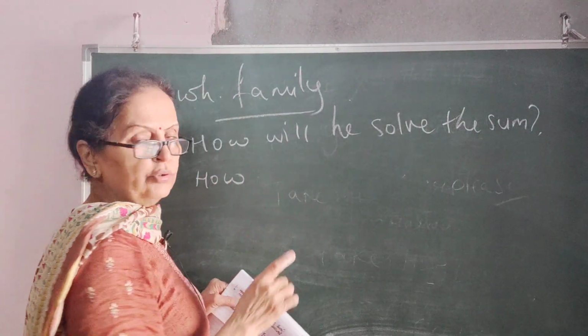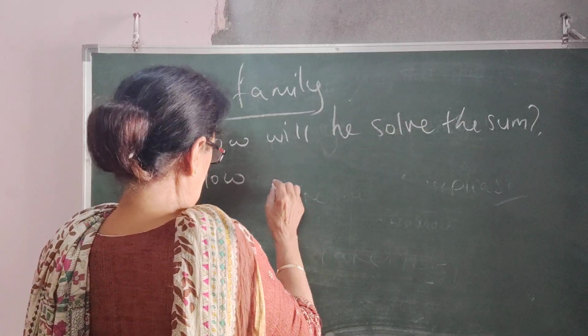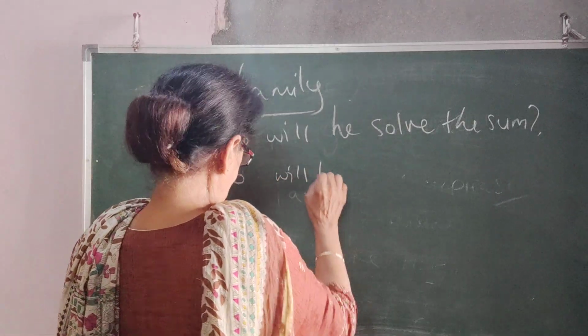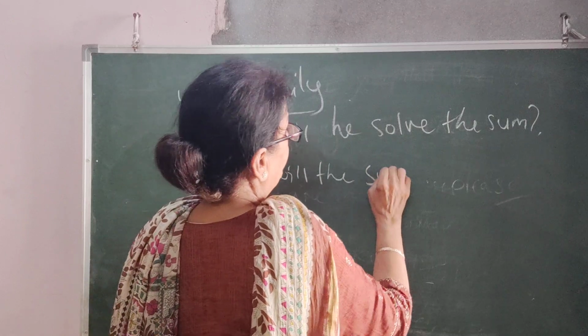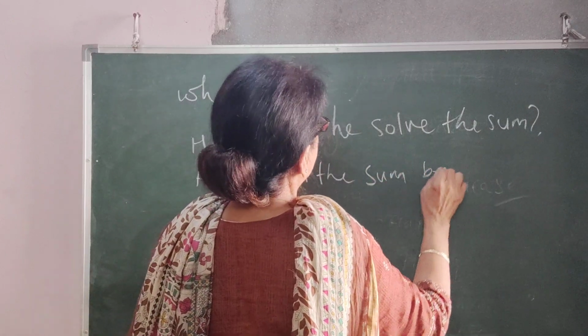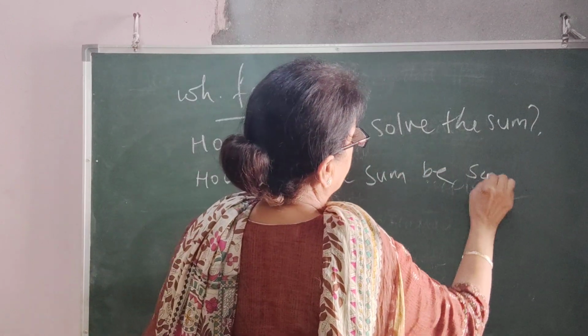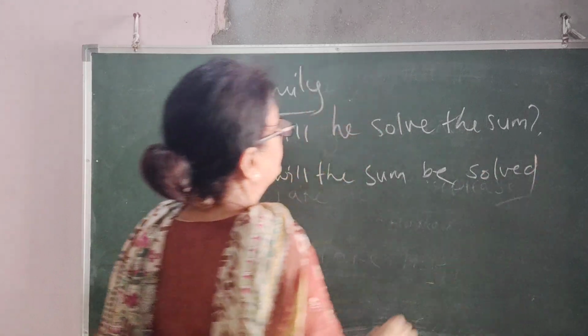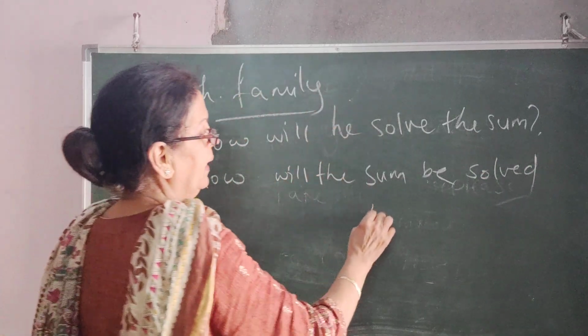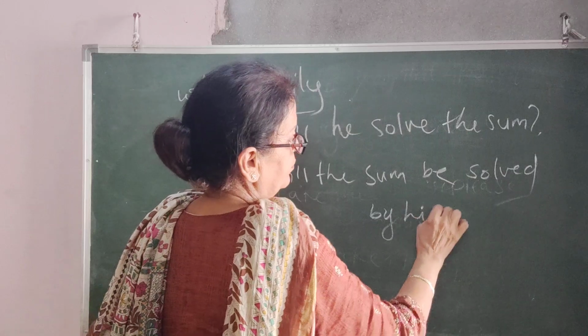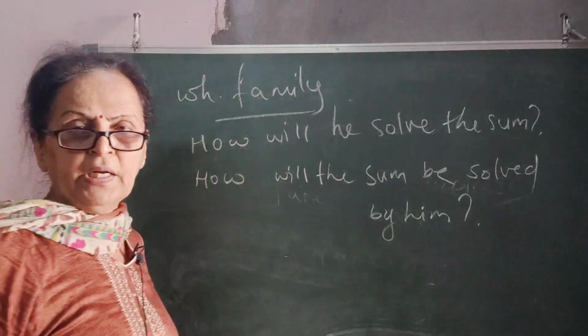The question has to remain as it is. How will the sum be solved? It can be done by him. Isn't it easy?